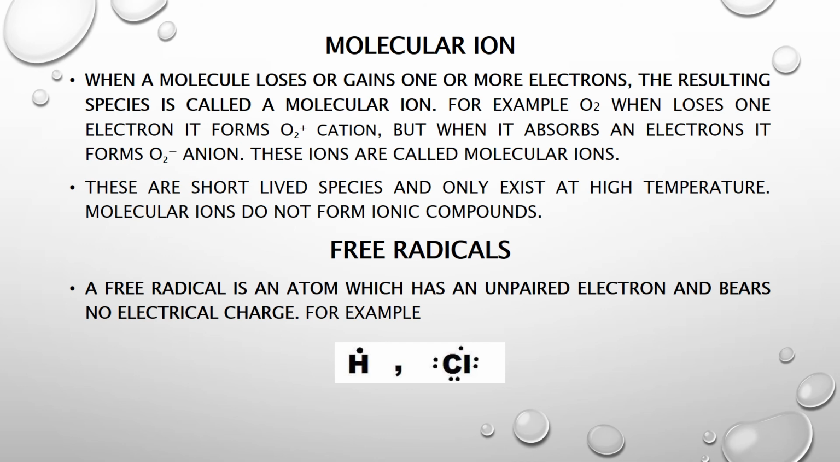A free radical is an atom which has an unpaired electron and bears no electrical charge. It will have an unpaired electron and there will be no electrical charge on these free radicals. You can see the example of hydrogen. You can see the one dot there. It is indicating the unpaired electron. In the same way, for this chlorine atom, you can see there are 7 electrons. They are unpaired and carry no charge. So free radicals are species which have unpaired electrons and they do not have any charge.